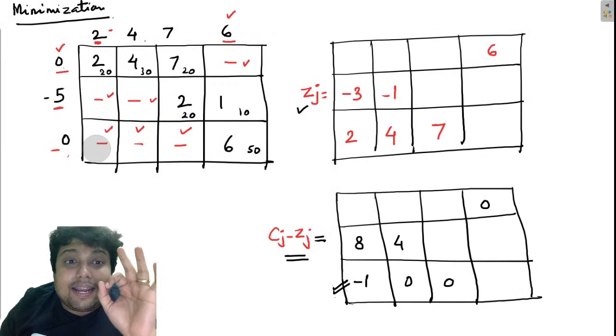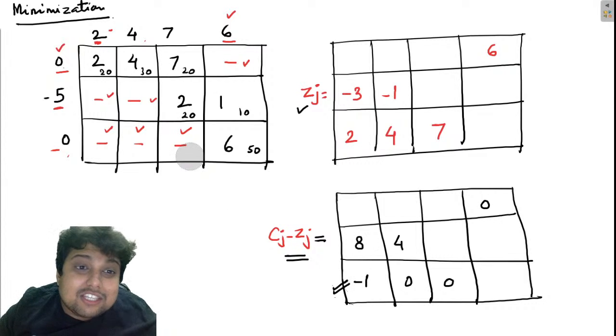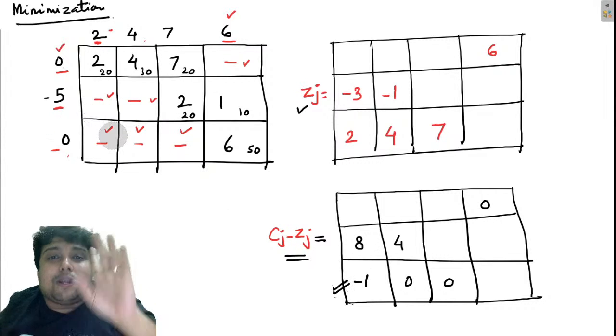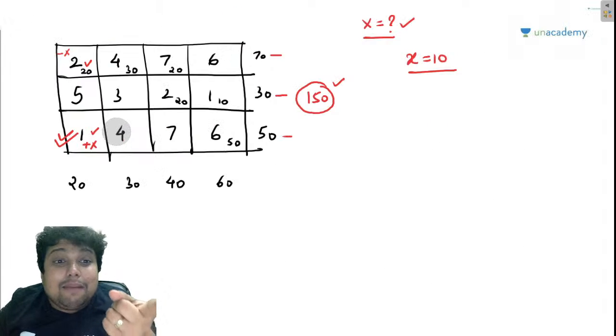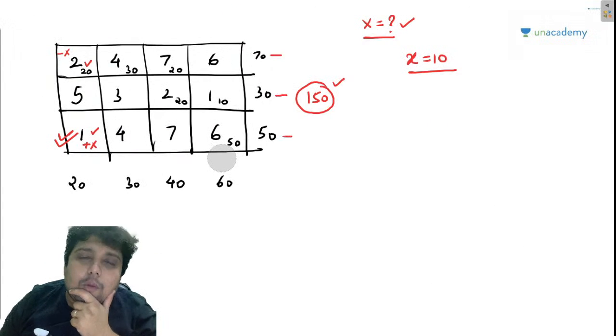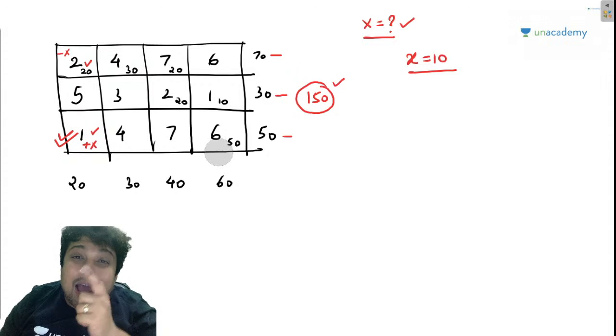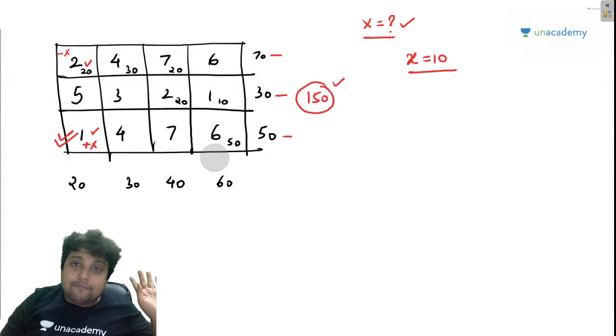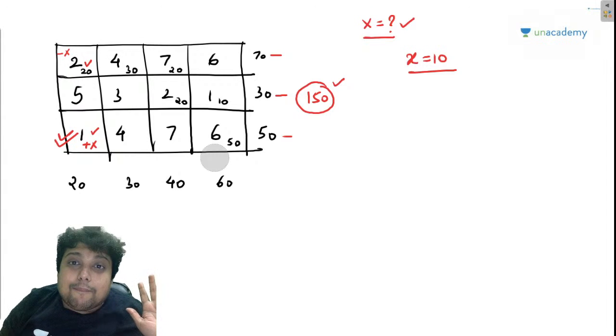Because the optimality test has already told me that this solution is not an optimal solution, and it is guiding me towards a different solution, which will be an optimal solution. I hope you people are getting my point.